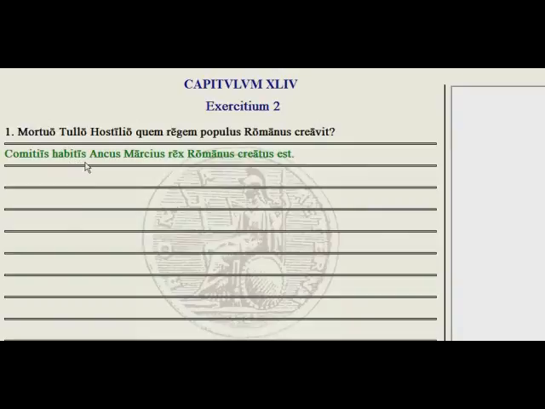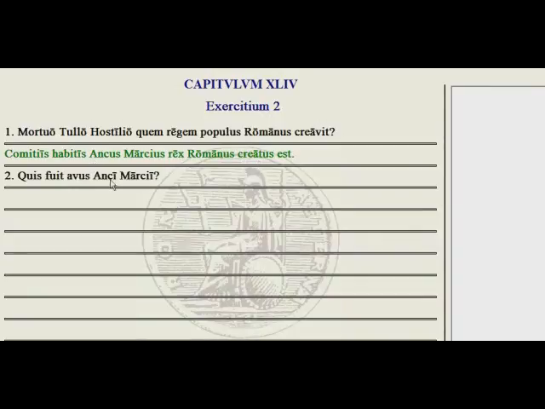Comitiis habitis, ablative absolute, for after they had an assembly, or with the assembly having been held, literally, Ancus Marcius was chosen as the Rex Romanus, the Roman king. Okay, so go ahead and try answering it the way that Orberg has done it here, where he turned it into a passive construction. Creatus est, was chosen.